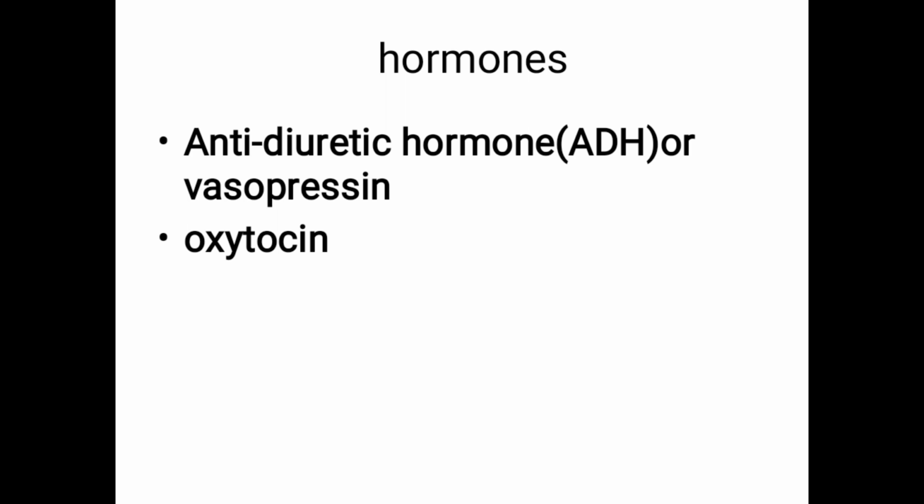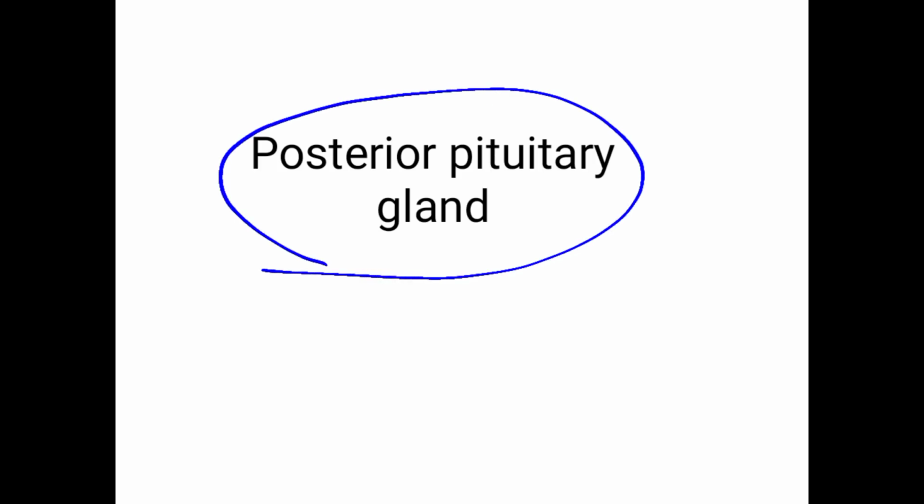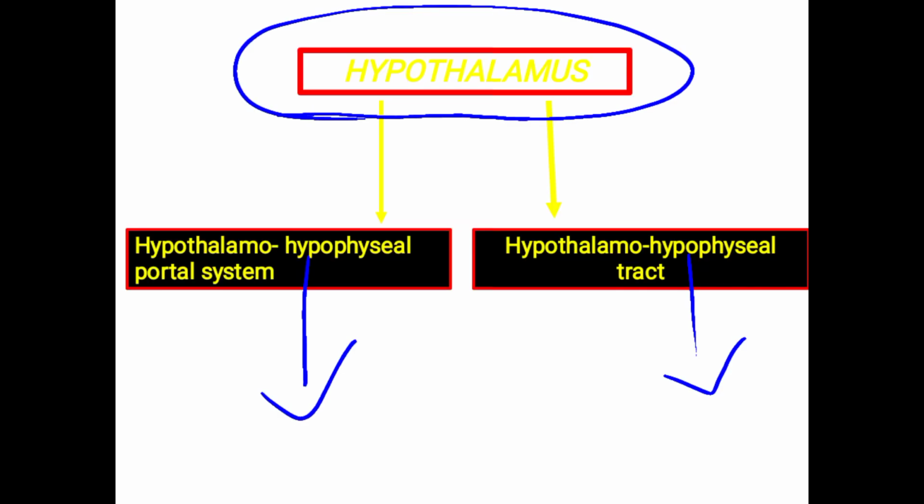So we will see which hormones are produced by the posterior pituitary. One is antidiuretic hormone, ADH or vasopressin, then oxytocin. These two hormones are not secreted by the posterior pituitary gland. It will only store the hormones. So two hormones are stored in the posterior pituitary gland.